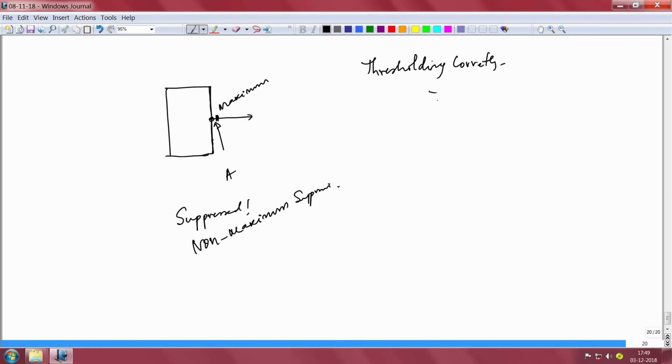Normally you do what is known as two level thresholding, which is called high and low thresholding. Okay. Unless you apply this two level thresholding, you will not be able to get rid of those which are extremely close to the edge pixel.